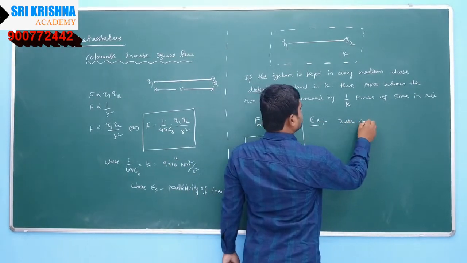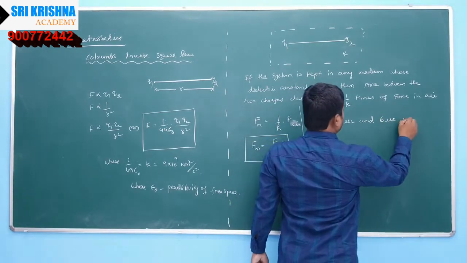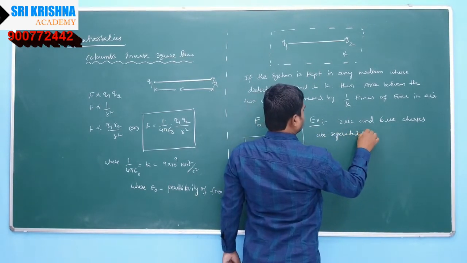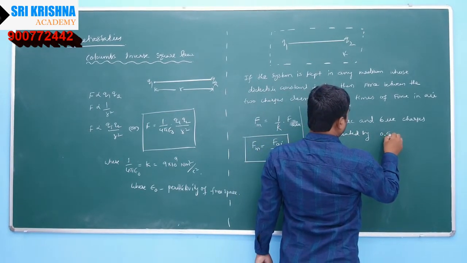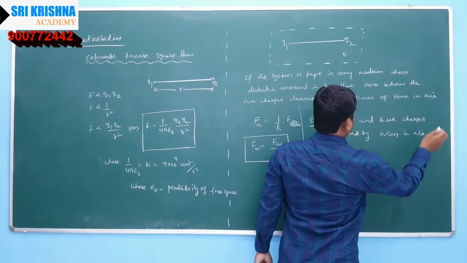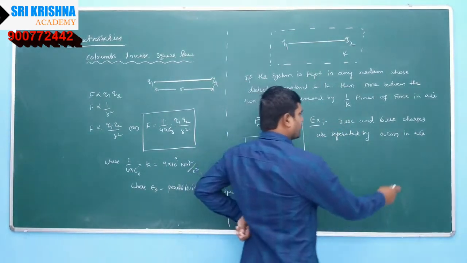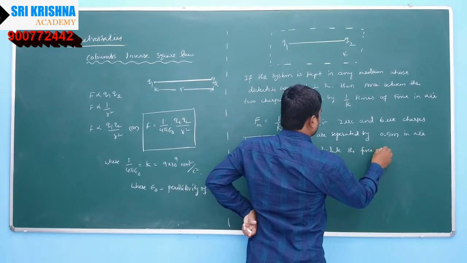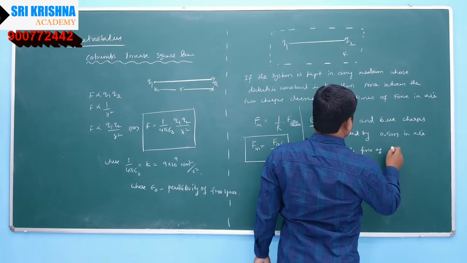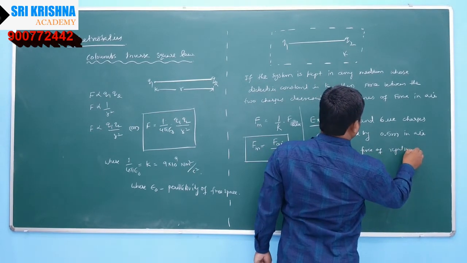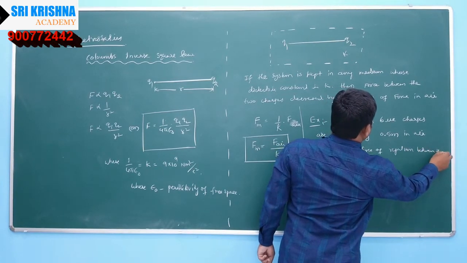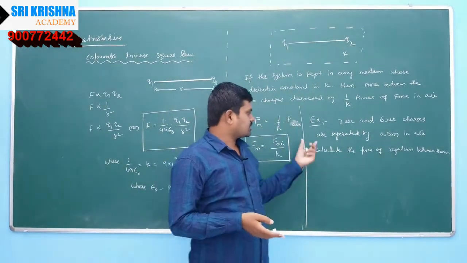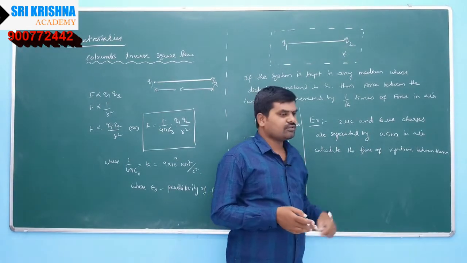A 2 microcoulomb charge and a 6 microcoulomb charge are separated by 0.5 meter in air. Calculate the force of repulsion between them.